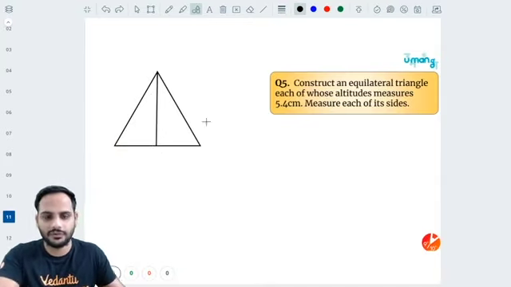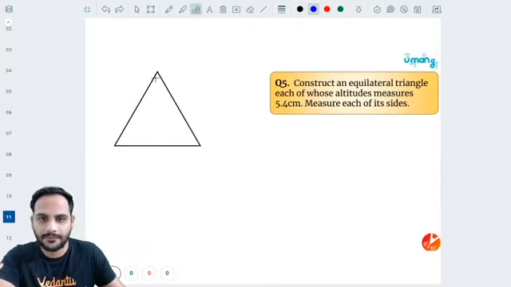Let me draw the altitude with a different color. Okay, all these altitudes.